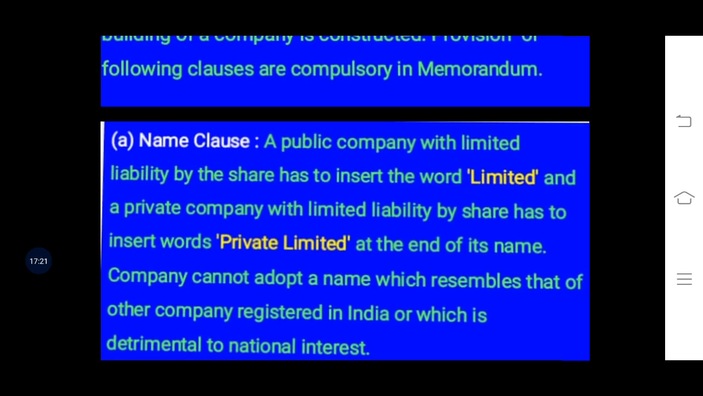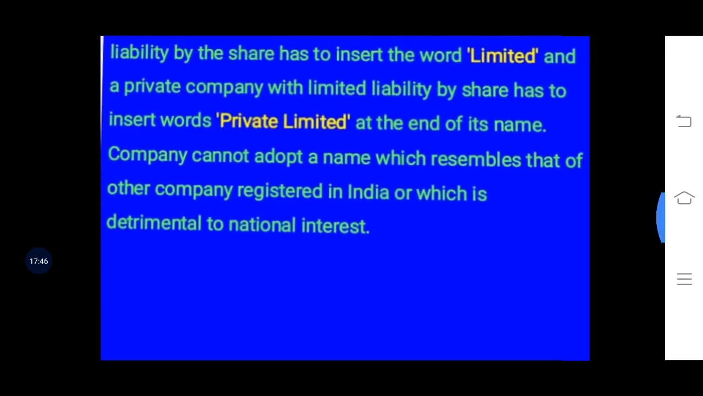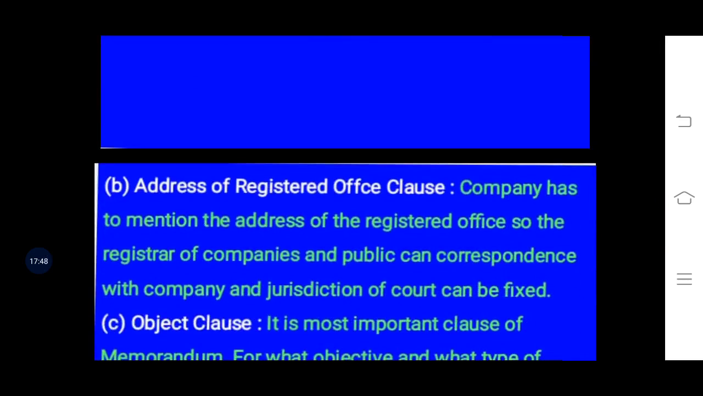You are required to maintain the order, the sequence of these clauses. Keep in mind that this sequence should be properly kept. First is the name clause, in which the company will have to mention its complete name, and that name should not resemble any other company, and that name should not be detrimental to the national interest.